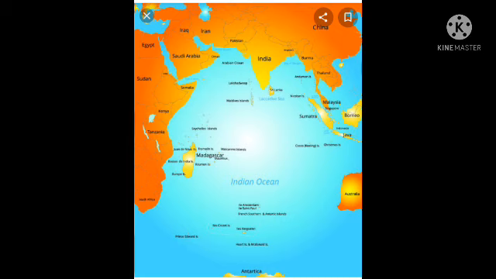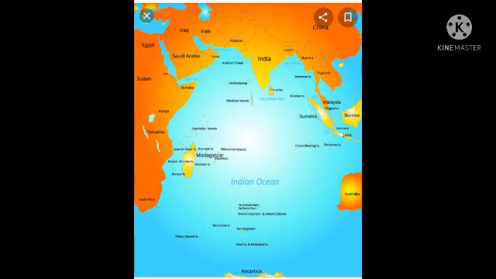Okay, students, the third ocean is the Indian Ocean. See the picture, this is the Indian Ocean. What is the meaning of Indian Ocean? Tell me, students, all of you. Indian Ocean means Hindu Mahasamudramu. The Indian Ocean is the third largest of the world's oceanic divisions. The Indian Ocean is the third biggest ocean of the world.